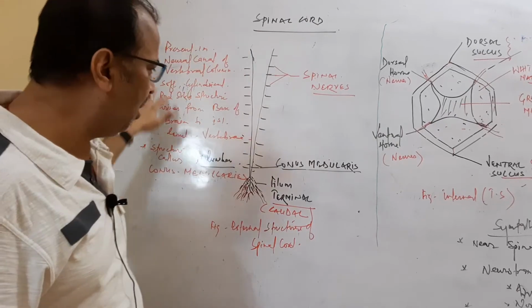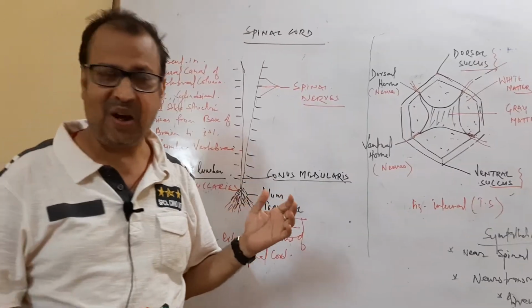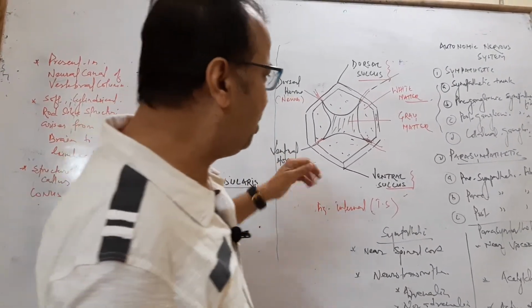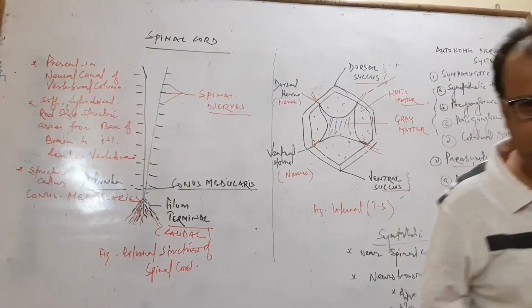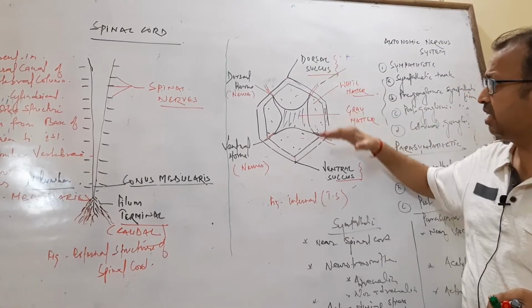So, this is all about the external structure of the spinal cord, and now we come to the internal structure. When we cut the spinal cord horizontally, in a transverse section, two sulci appear.